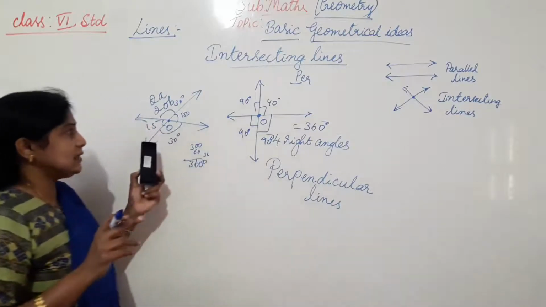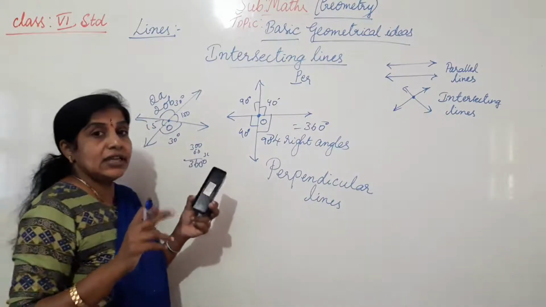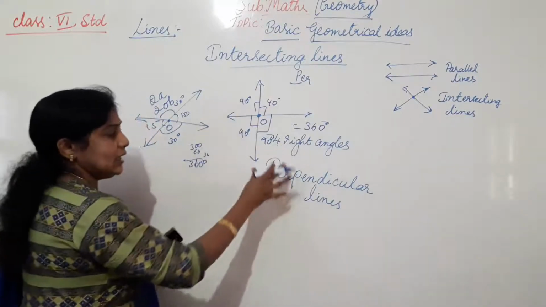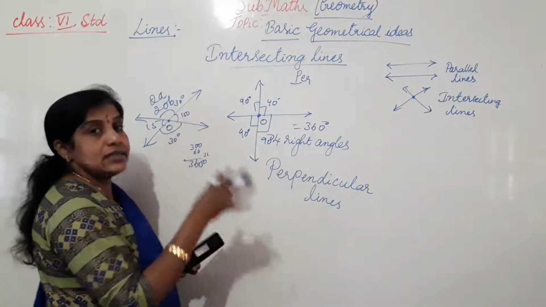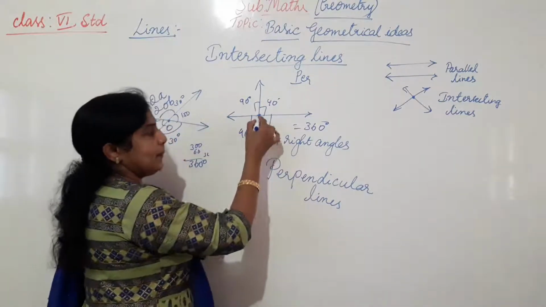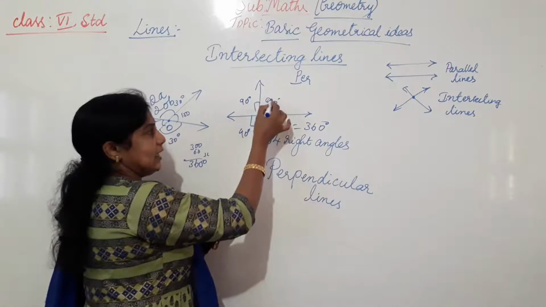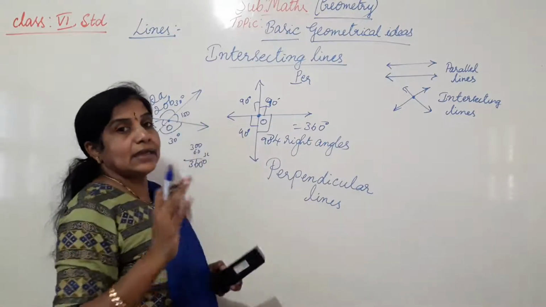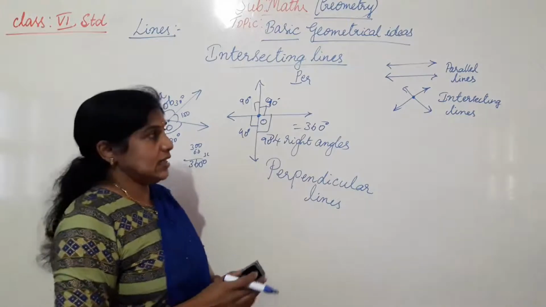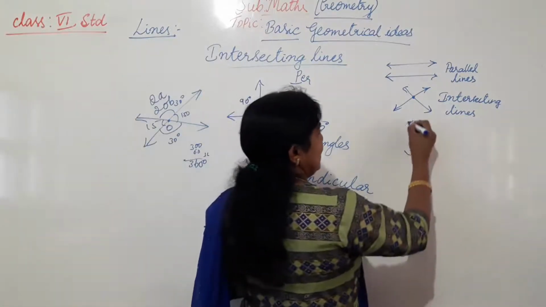So intersecting lines are the lines which intersect each other at a common point, forming 4 angles. Perpendicular lines are also intersecting lines. They also intersect at a common point, but perpendicular lines form 4 right angles measuring 90 degrees. Understood?